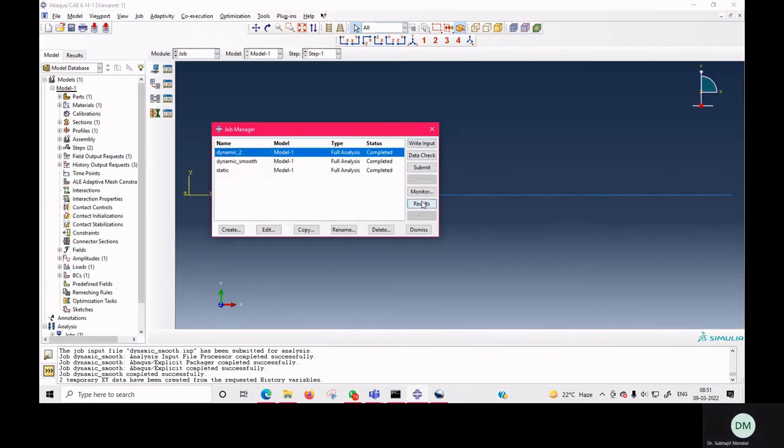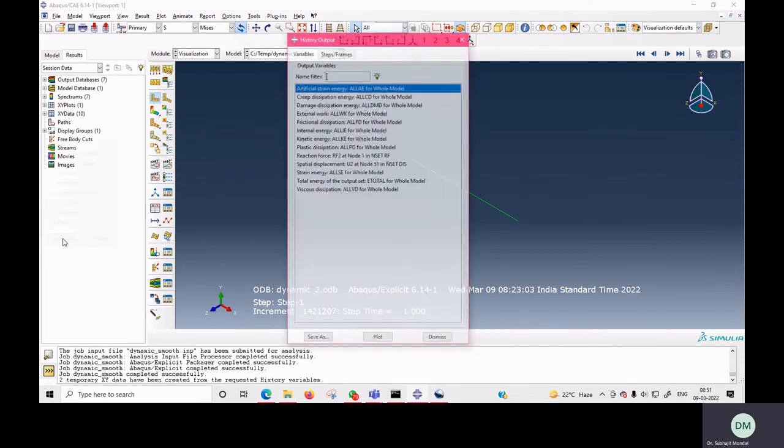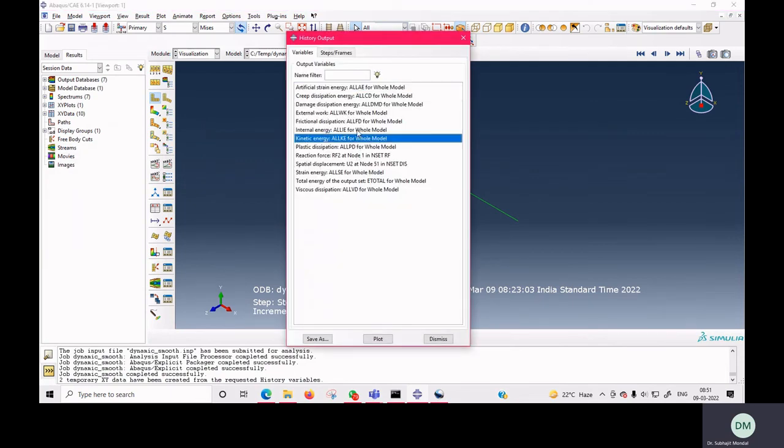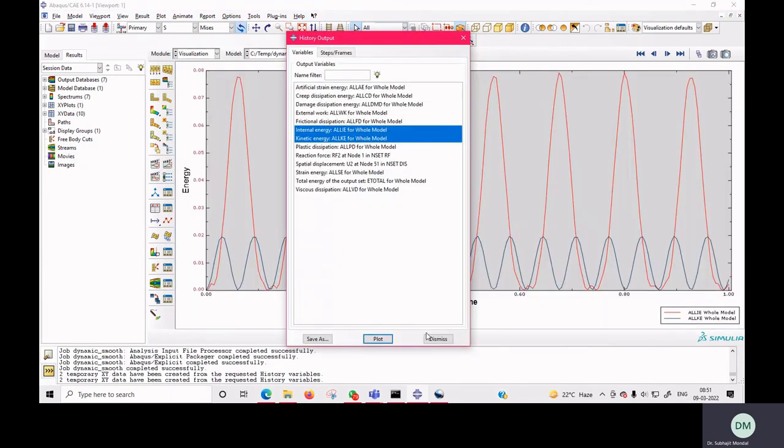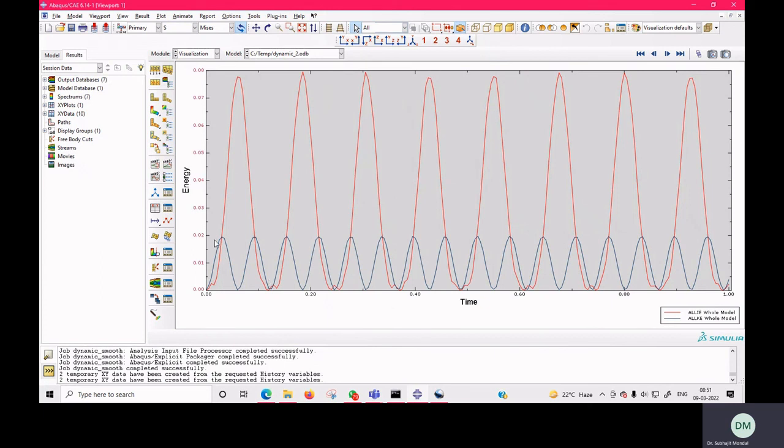Okay, now here if you see your dynamic result, you can plot kinetic energy and internal energy. Now here you can see that kinetic energy is also quite high. And this is basically due to the dynamic nature of the forces.